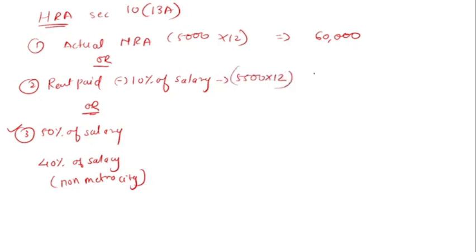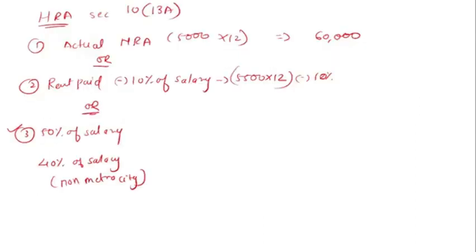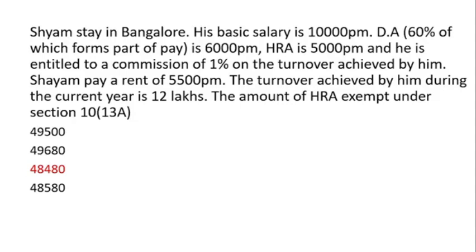Okay, minus 10% of salary. How much salary is he getting? In this Bangalore case, his basic salary is 10,000 per month.